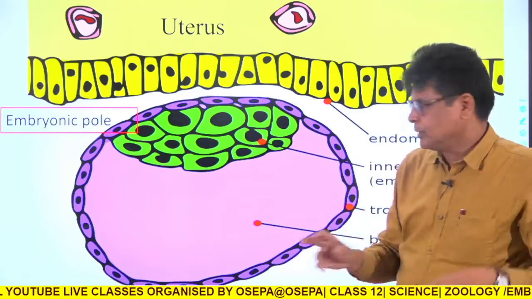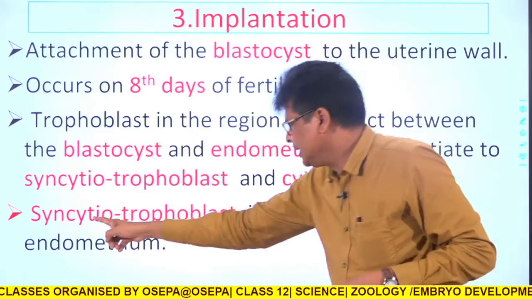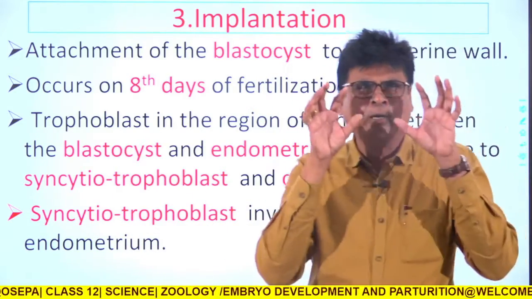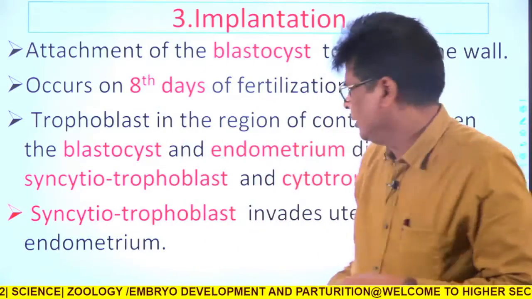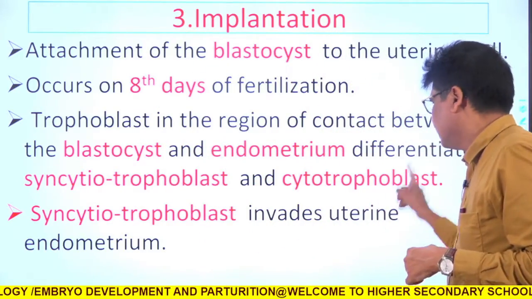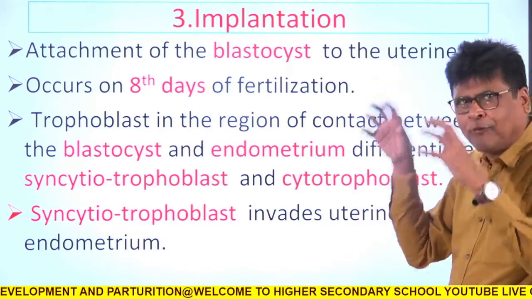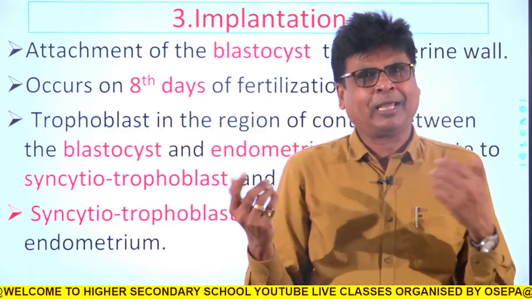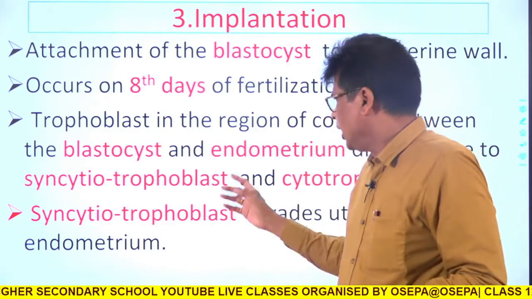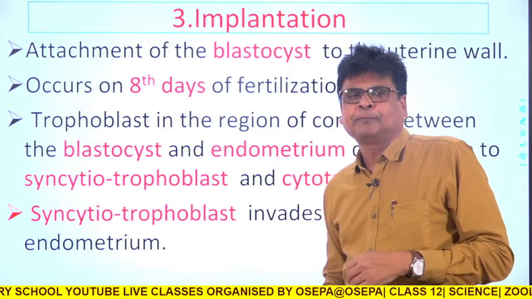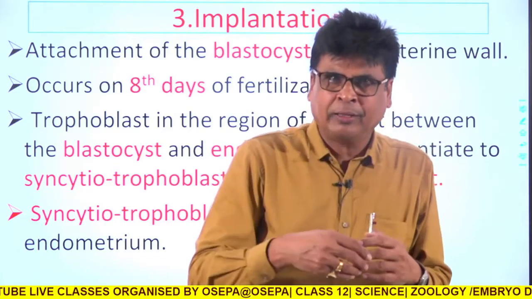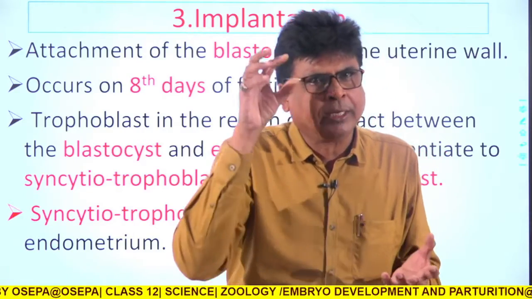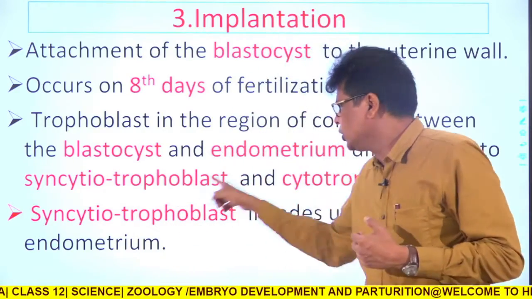What I want to say in this slide is written: syncytial trophoblast invades. It will attack. It will come in contact with the uterine wall. So it will invade what? The uterine endometrium, and finally it will take its entry into the uterus. Okay, so this is the question. Which part of the trophoblast is meant for invading, or making its pathway to enter into the uterine wall? The answer is syncytial trophoblast.